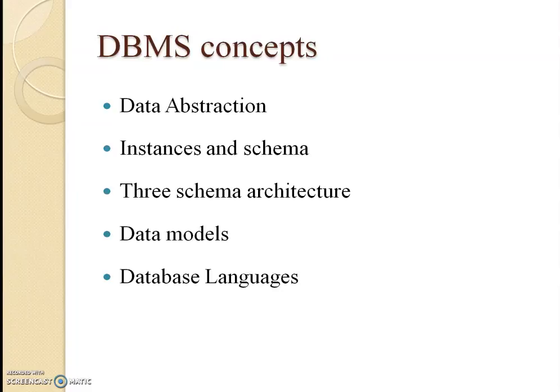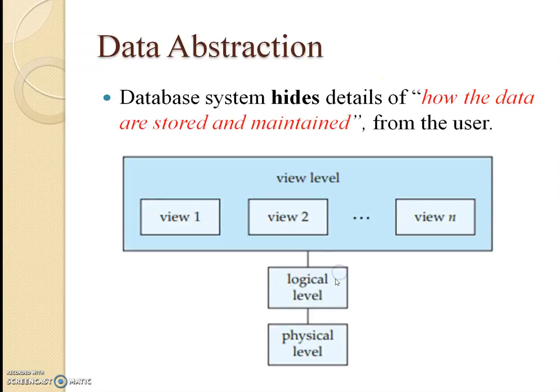Topics under discussion. DBMS concepts. First one, data abstraction. Second, instances and schema. Third, schema architecture. Data models. Database languages. First, data abstraction. Data abstraction means it hides the complexity from the user. Complexity means how data is stored and how it is maintained. These are hidden from the user.